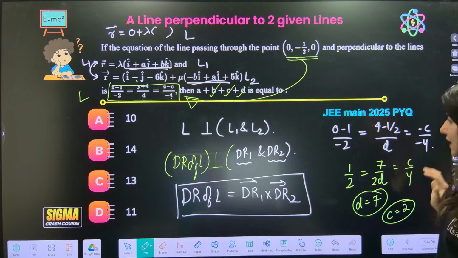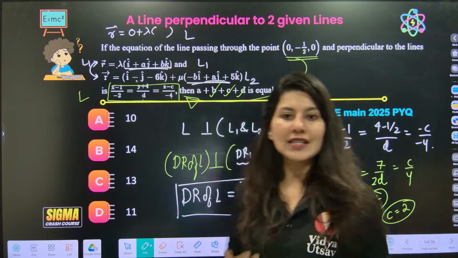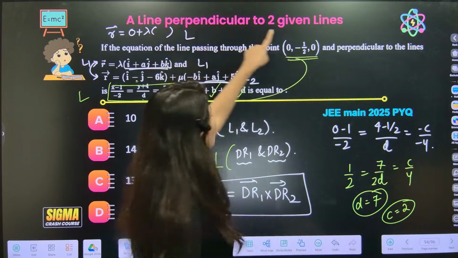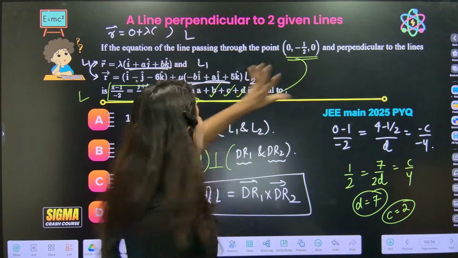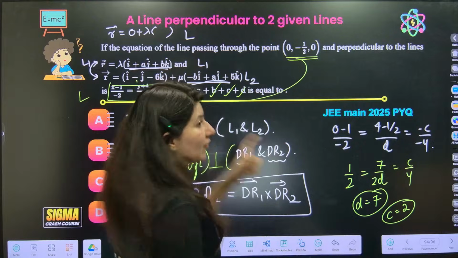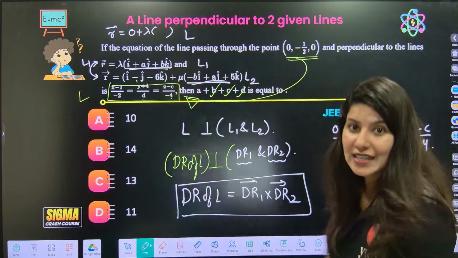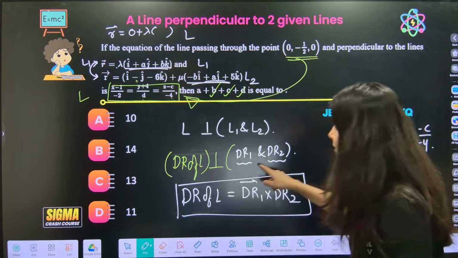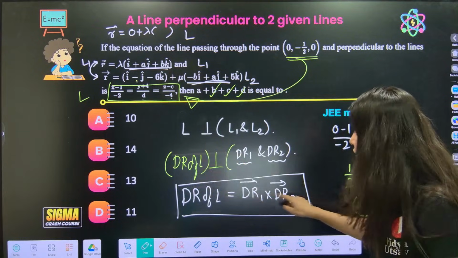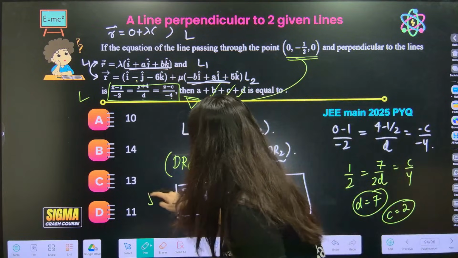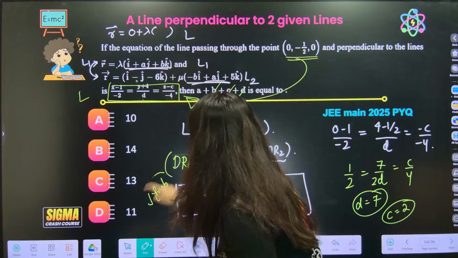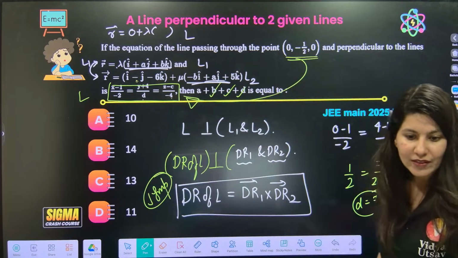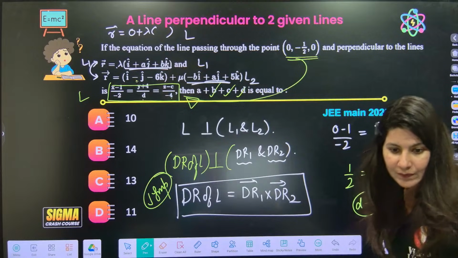It is done. Correct? So basically, what was the core concept in this? A line perpendicular to two given lines. First of all, we understood that if one line is perpendicular to two given lines, I can figure out the direction ratio of my line by taking the cross product of the other two lines. Very, very important concept. Okay? This is what we were understanding.